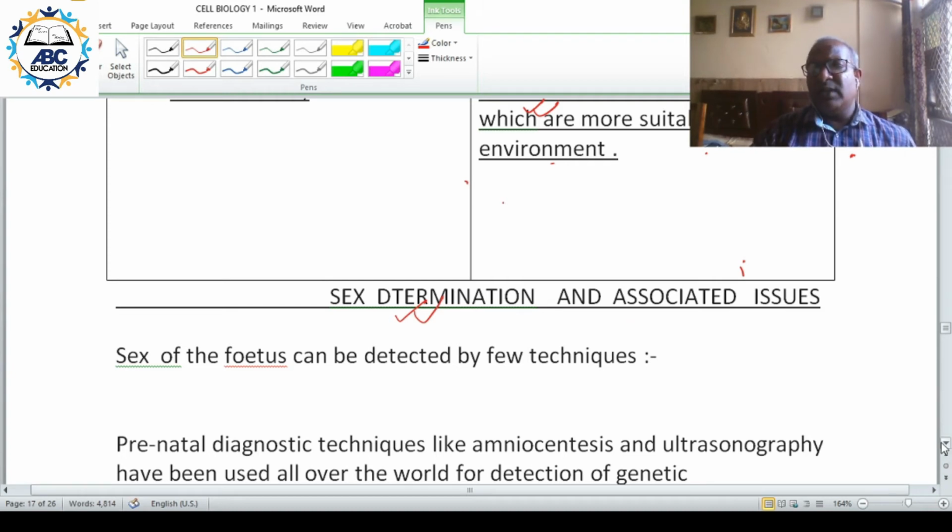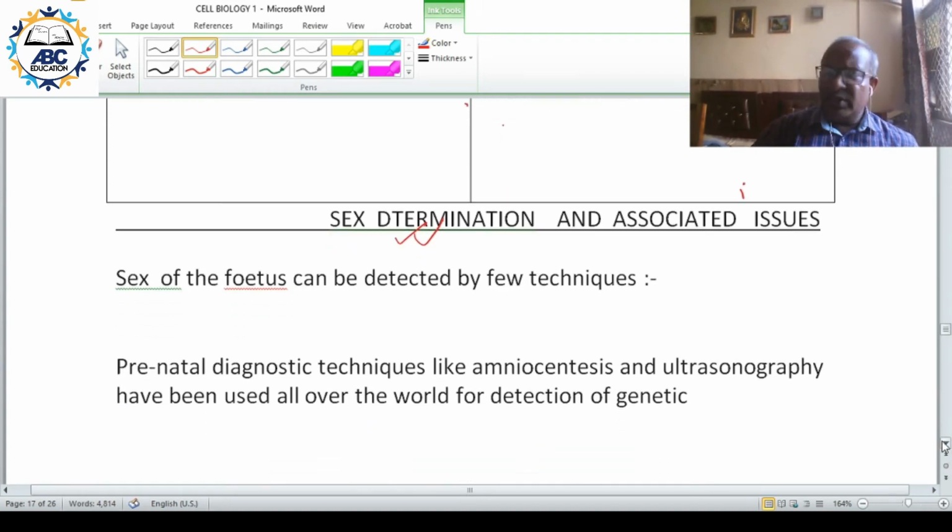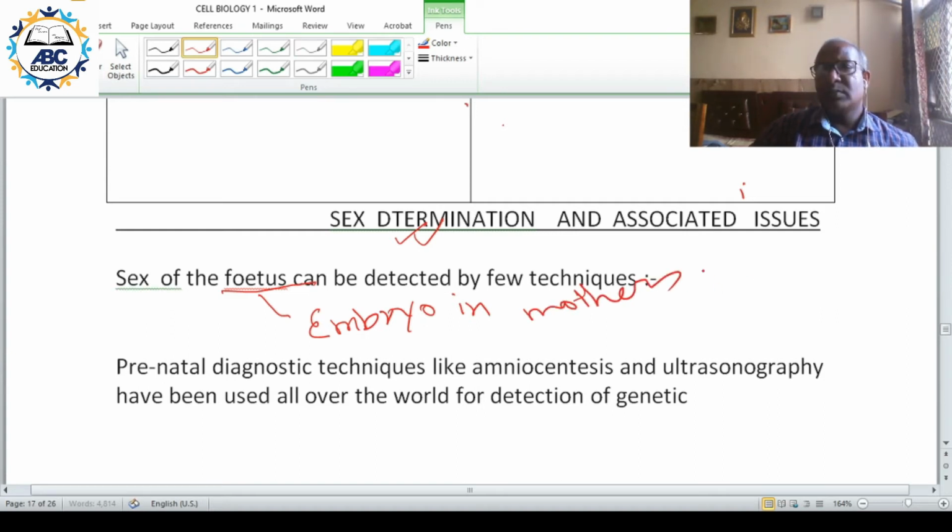Now, when you use the term fetus, it is the embryo in the mother's womb.